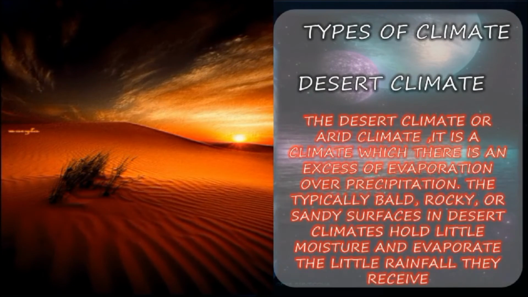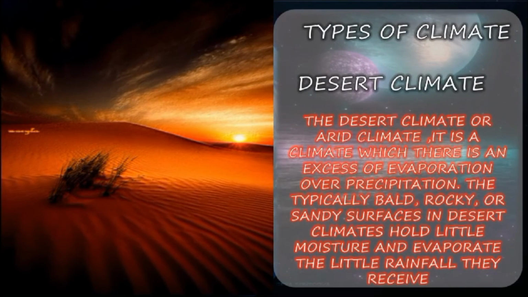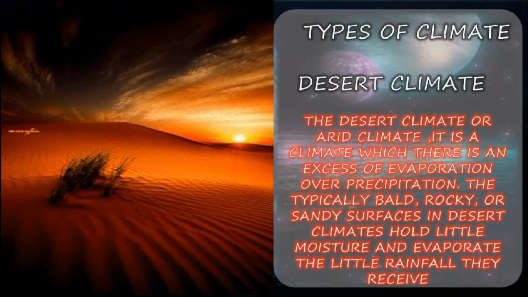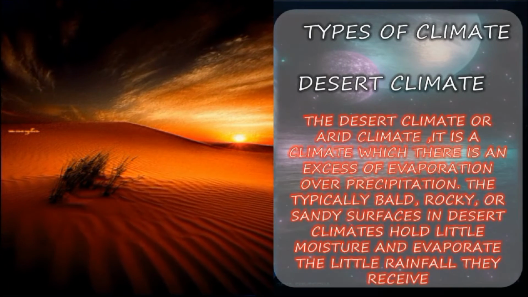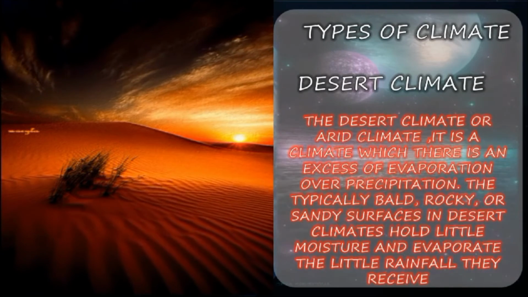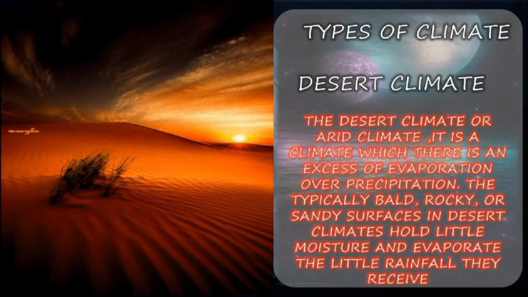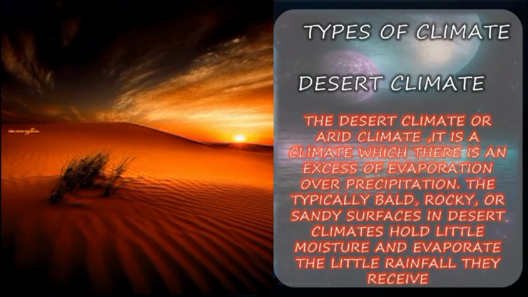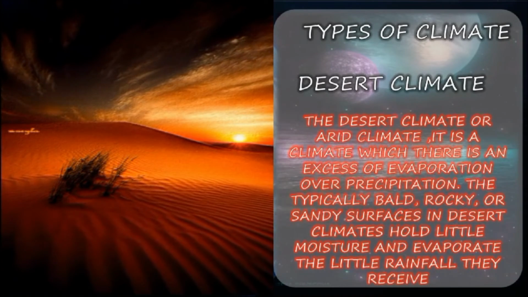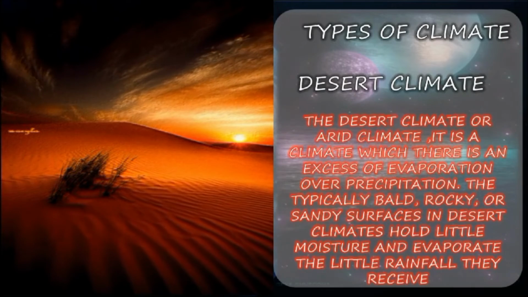Next, desert climate. The desert climate, or arid climate, is a climate in which there is an excess of evaporation over precipitation. It typically has a black, rocky or sandy surface. Deserts hold little moisture and evaporate the little rainfall they receive. So, what is all about the desert climate?